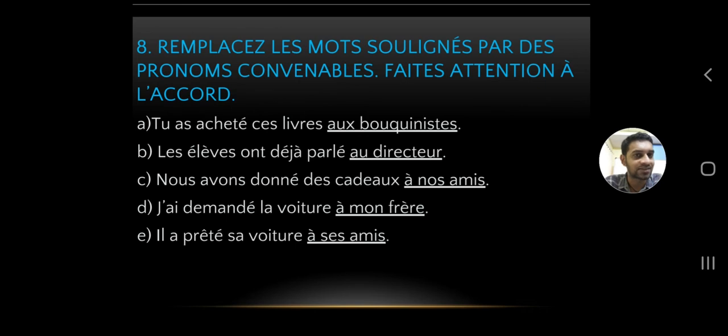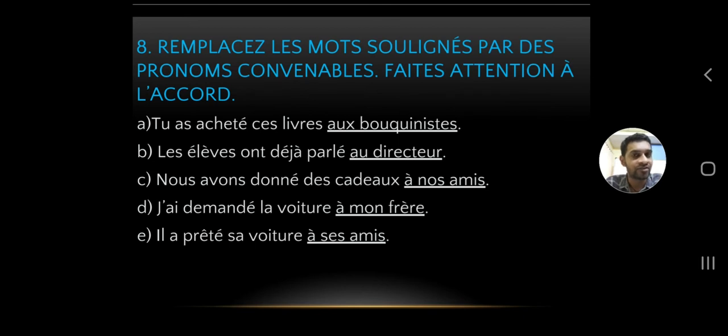Au bouquiniste, it's plural. So it's L-E-U-R. Where will you place L-E-U-R? Tu as acheté ces livres. So the leur will be placed before the verb, which is tu leur as acheté ces livres. So the leur will be placed before the auxiliary, avoir. This is actually a rule you've got to remember.